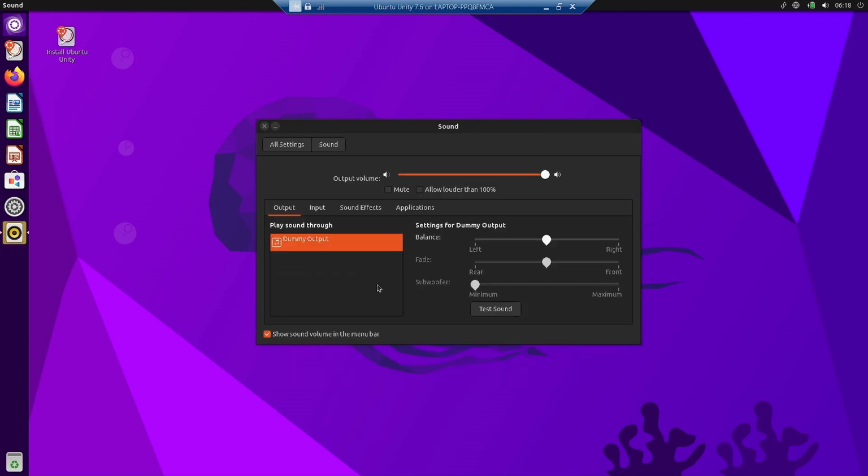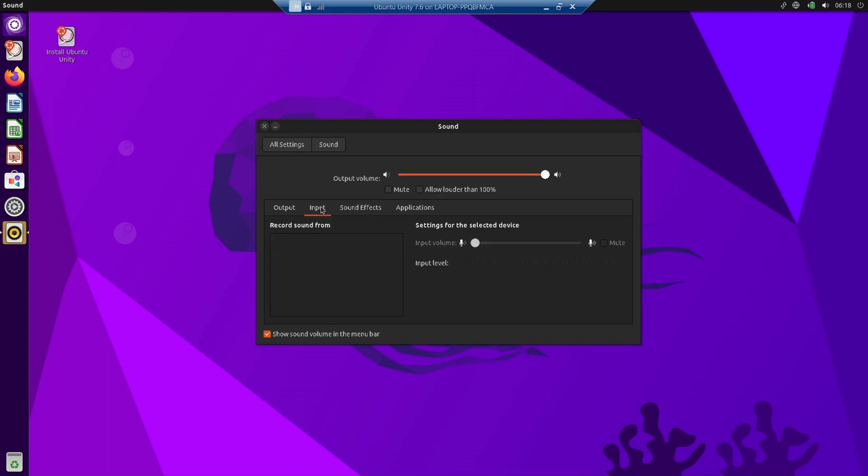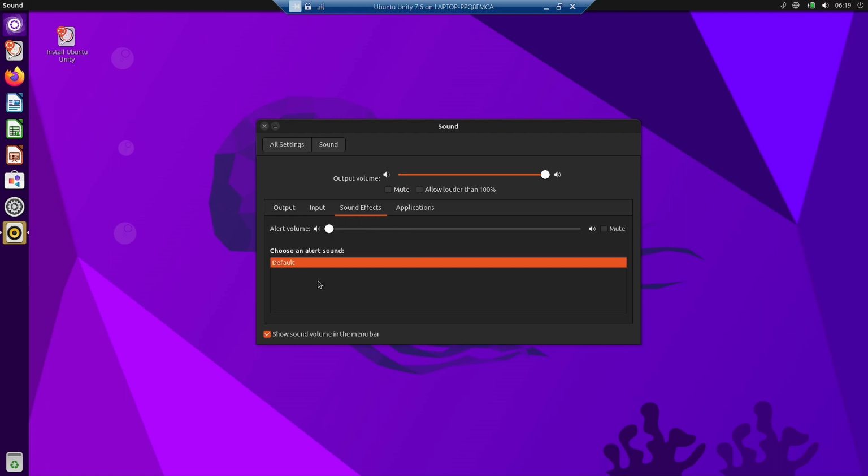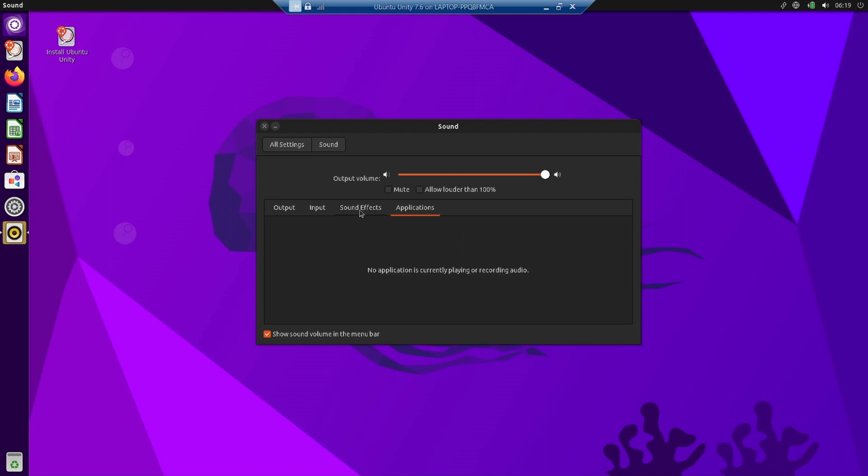Okay, now this is the typical sound settings. So output volume, input. You can do the settings for the input, that is the microphone. So what will be the microphone volume, input volume, all those things you can do from here. You can also do settings for the alert volume. You can choose an alert sound for system actions, all those things from here. Sound effects for different applications also can be configured from here. Right now no application will be shown because it is a live mode, but you can do all those things.